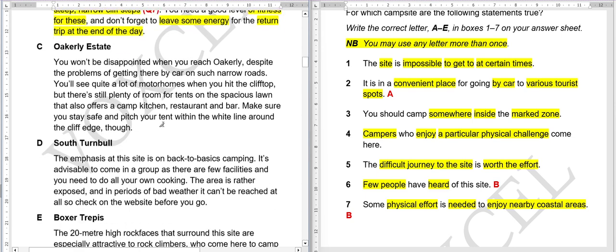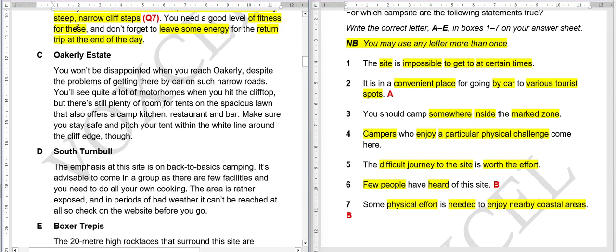Moving on to the C paragraph. Okerle Estate. You won't be disappointed when you reach Okerle despite the problems of getting there by car on such narrow roads. So they are saying that you will not be disappointed when you reach this particular place, though there are some problems getting there by car because of the narrow road. So the roads are narrow, so you will have some difficulty reaching there, but once you reach there you will be glad that you made the trip.